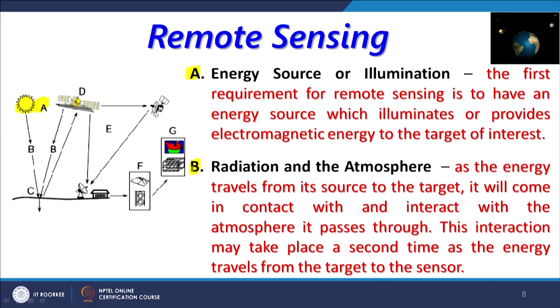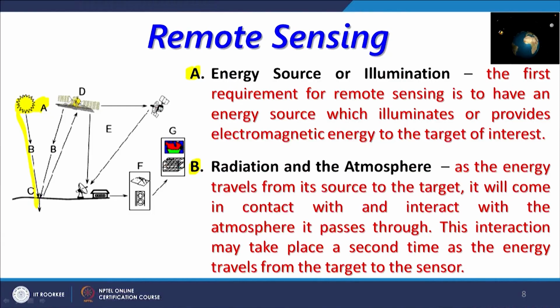But when we are on the Earth or we are talking about satellite images or remote sensing of the Earth, then atmosphere plays a very important role, as we know that when energy travels from its source to the target, it will come in contact with the atmosphere and interact with it, and it passes through also some part of the energy, and this interaction may take place a second time as the energy travels from the target to the sensor.